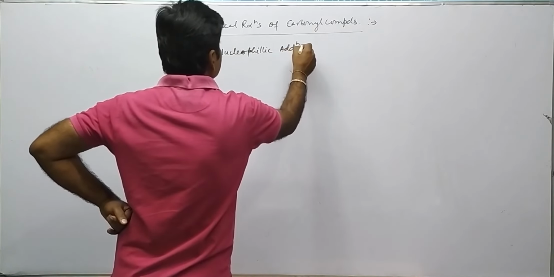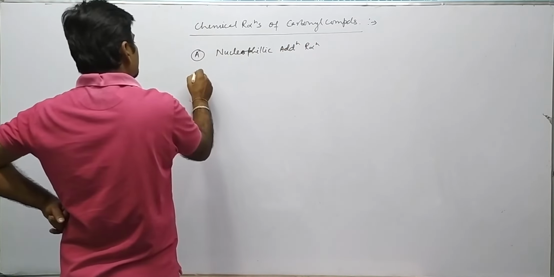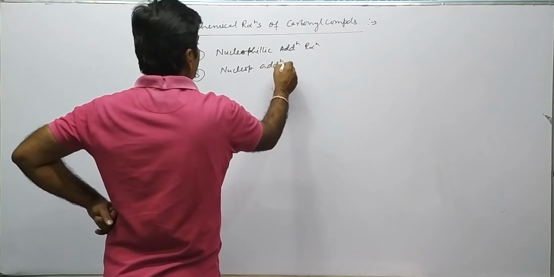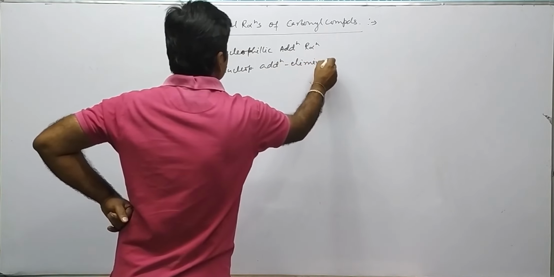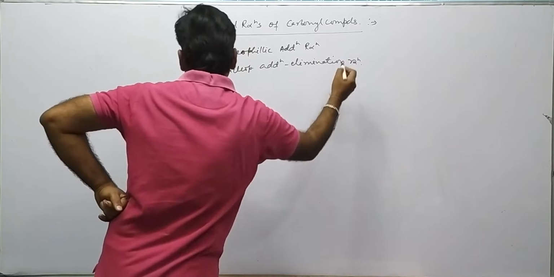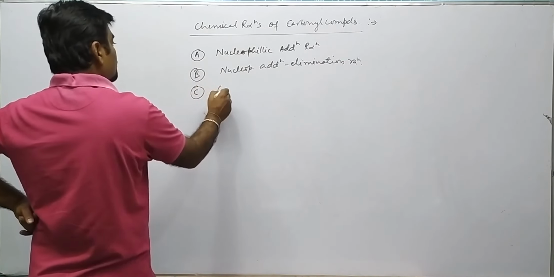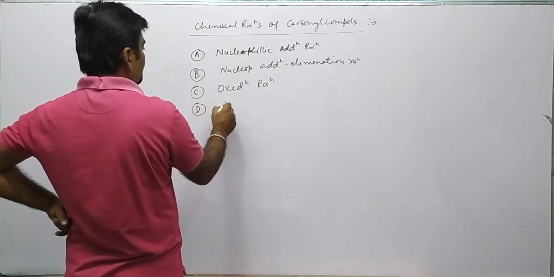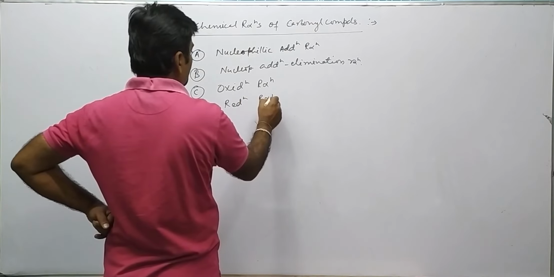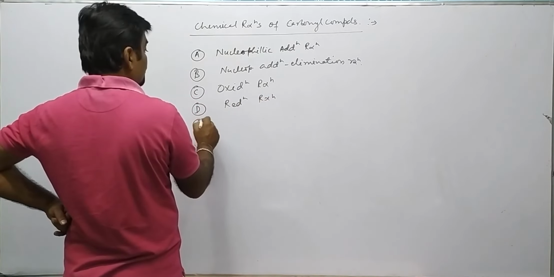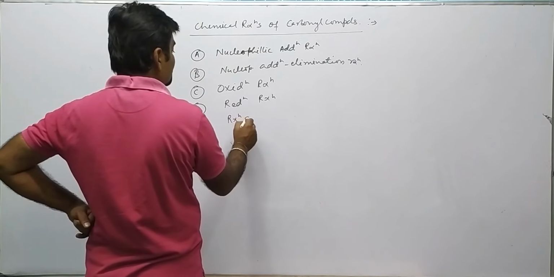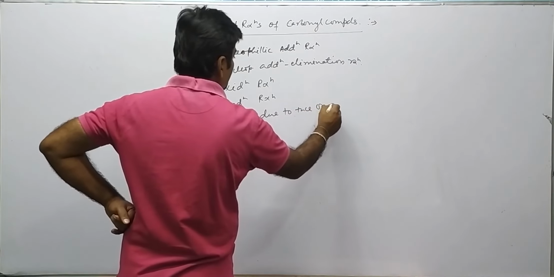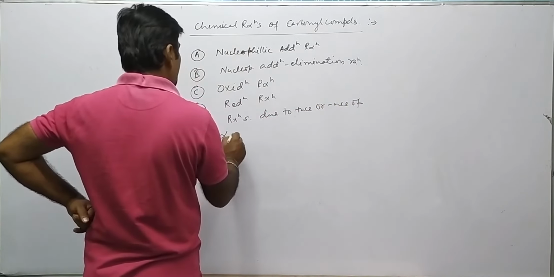Second is nucleophilic addition elimination reaction. Third is oxidation reaction of aldehydes and ketones. Fourth is reduction reaction of aldehydes and ketones. And fifth is reactions due to presence or absence of alpha carbon hydrogen bond.